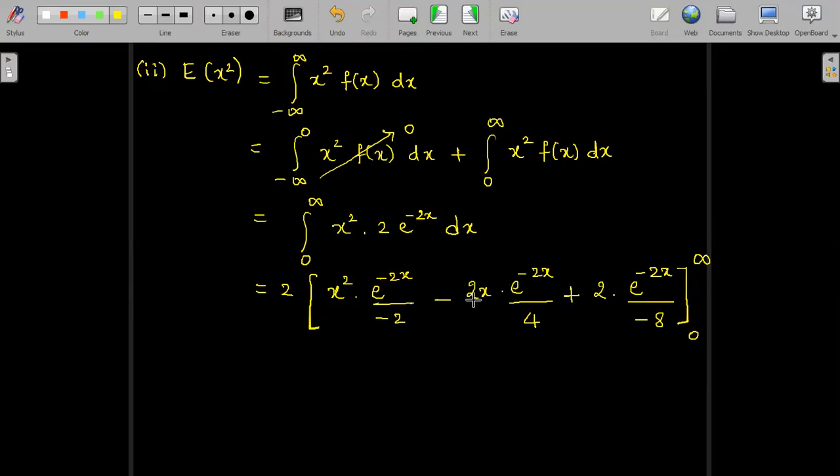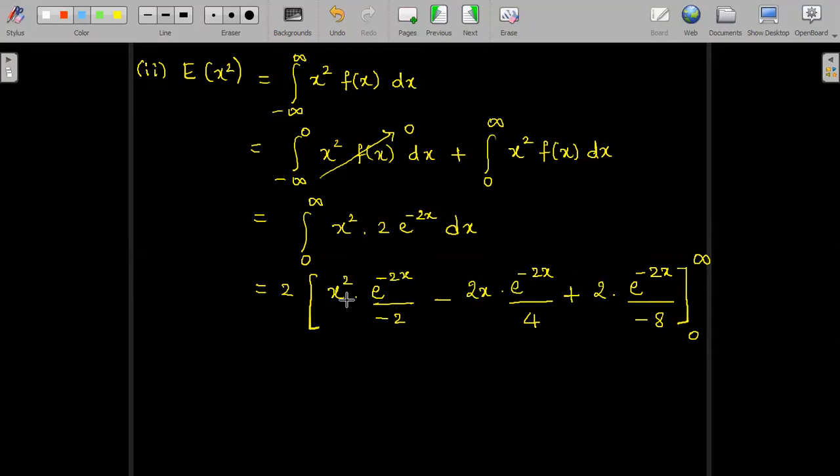Differentiation of 2x is 2. Integration of e power minus 2x is e power minus 2x divided by minus 2. So 4 2s is 8. There's a minus sign in the integration part, that is why minus 8. Now let us observe that both the upper limit and the lower limit vanish for the first two terms. We can straight away strike it off and make it 0.